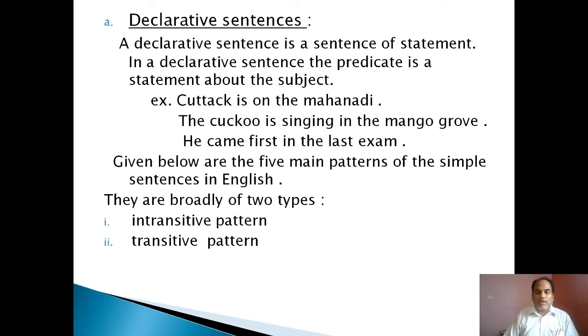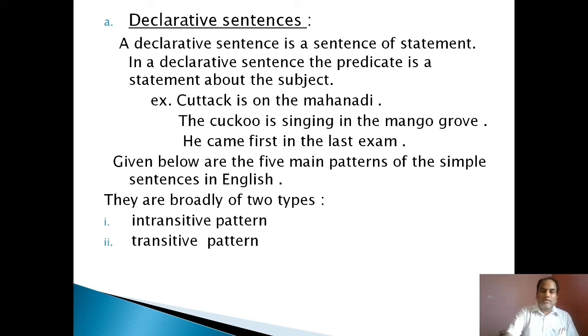And we know there are five main patterns of simple sentences in English. We should know them for the formation of sentences or to identify sentences. We should be aware of this. They are broadly of two types: one is the intransitive pattern, another is the transitive pattern. A verb with an object is a transitive verb, a verb without an object is intransitive. So, with the use of transitive and intransitive verbs in the sentence, we know the patterns.